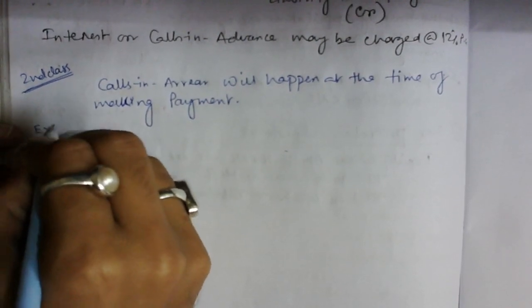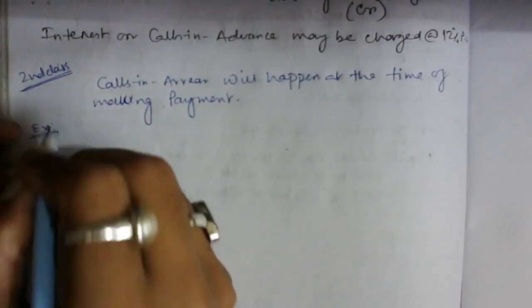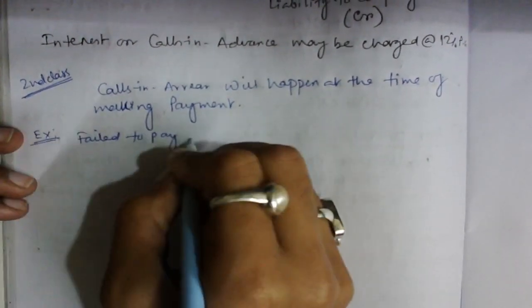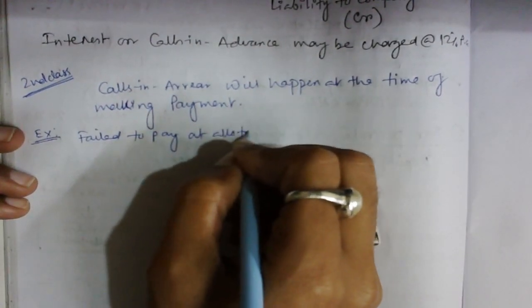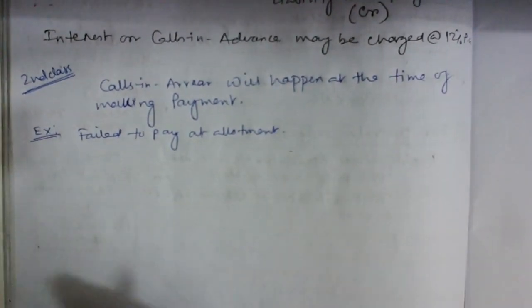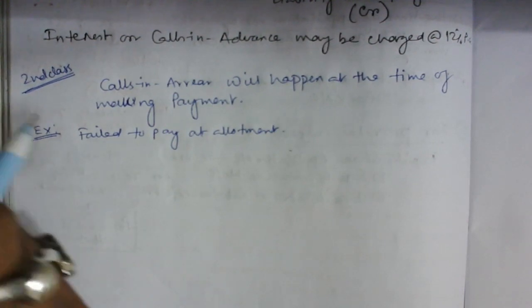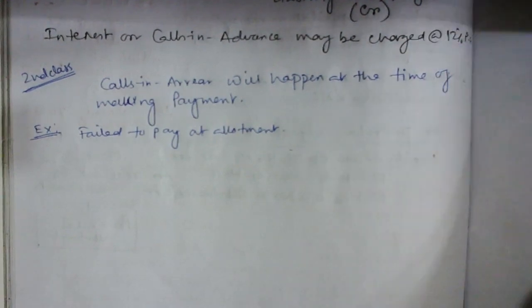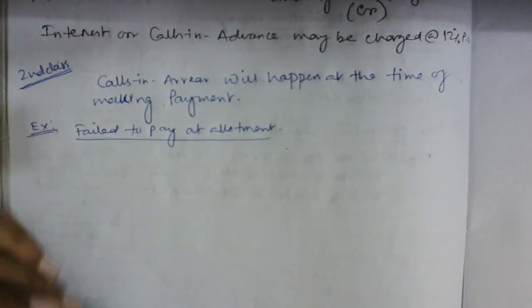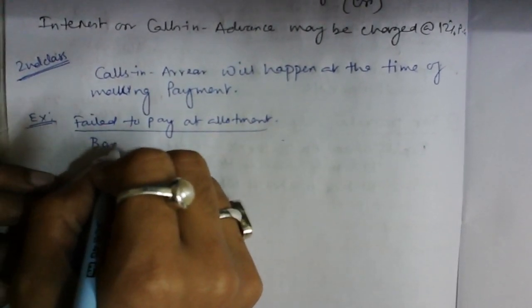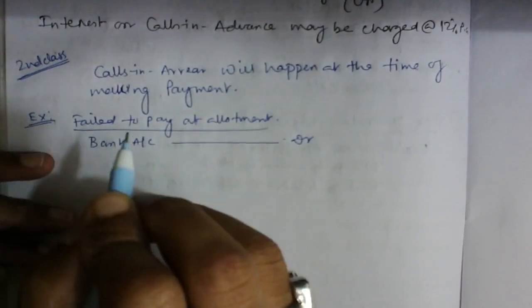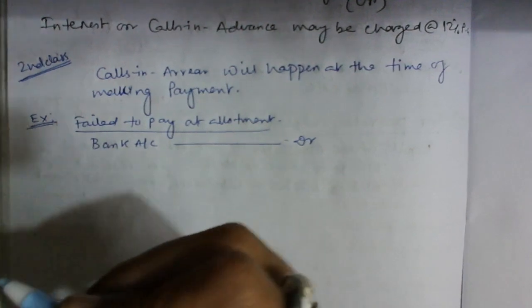Example, suppose a person fails to pay at allotment. Let's take the example hypothetically, that a person has failed to pay the allotment. Then what will be the journals and what will be the other consequences, that we are going to learn. Now see, number one case is failing to pay the allotment. So the journal at the time of making the payment will be bank account debit, as it is money that I am going to receive.